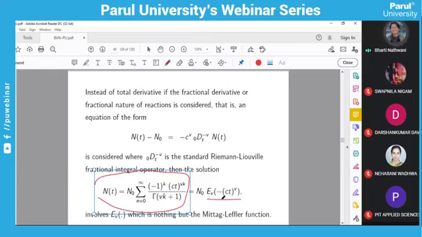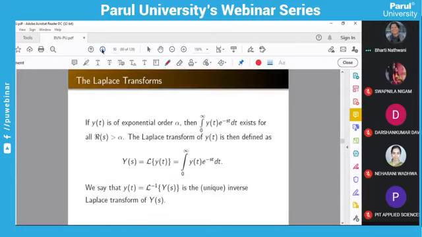In this way, if you take the differential or integral operators as fractional, there are chances that the solution arises in terms of Mittag-Leffler functions. Next, if you want to solve fractional differential equations or integral equations, you should know the Laplace transform.